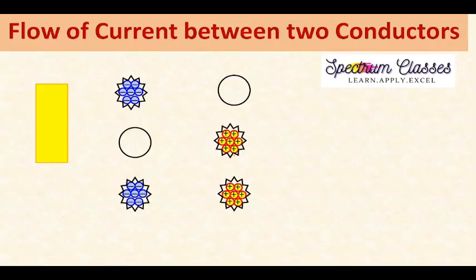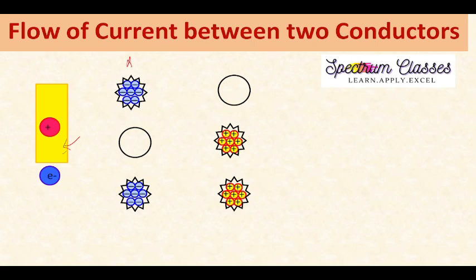Now coming to the next point, flow of current between two conductors. So this is very interesting again. Suppose this is a metallic conductor, and if it is rich in electrons, then we are going to show it by this. If it is neutral, then I show it by this. And if it is deficient of electrons, meaning electrons are less in this metallic conductor, then I have drawn it by this, right? So this is the metallic plate, and if electrons are moved away from this plate, then it becomes positively charged. That is why here I have shown three different examples.